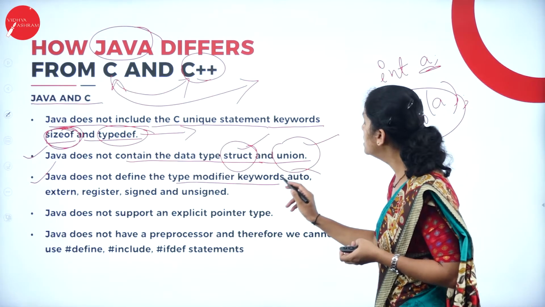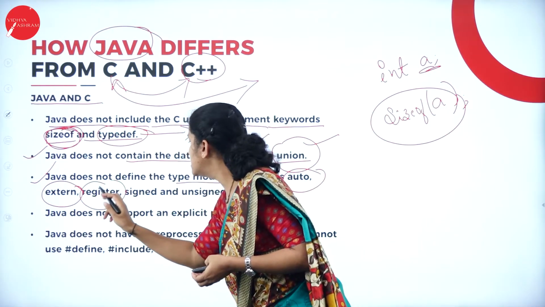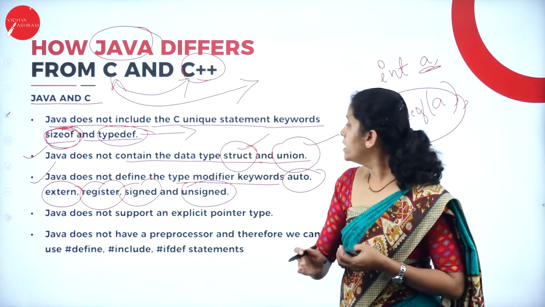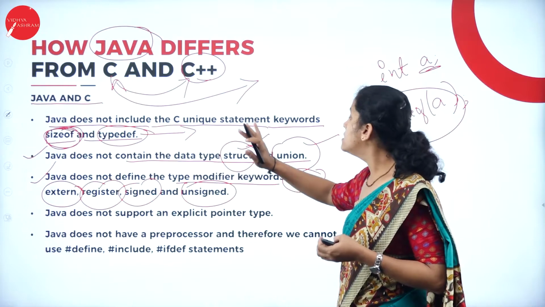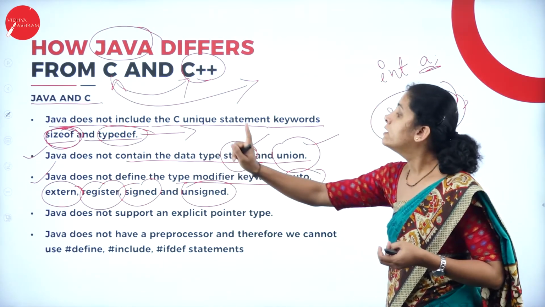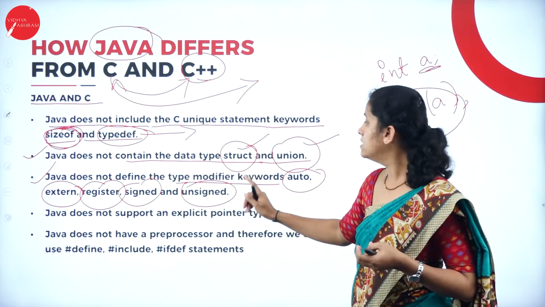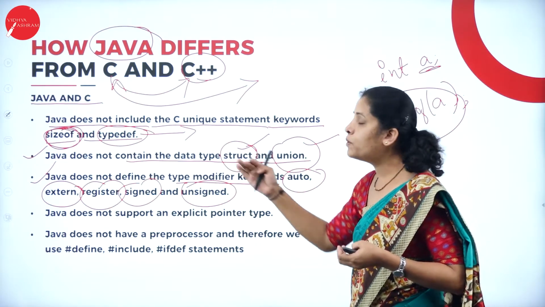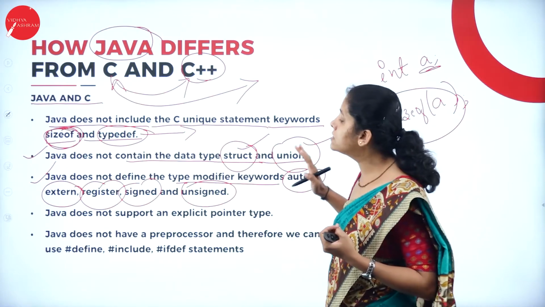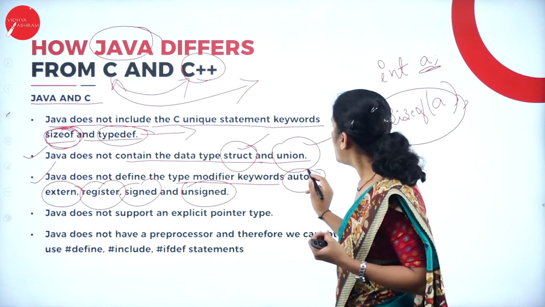They are auto, extern, register, signed and unsigned. These are the keywords supported by the C program, but Java does not support them.